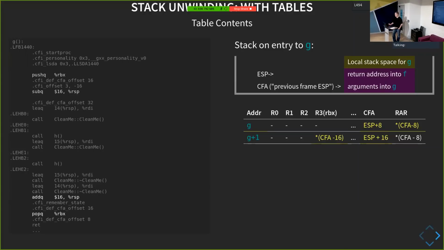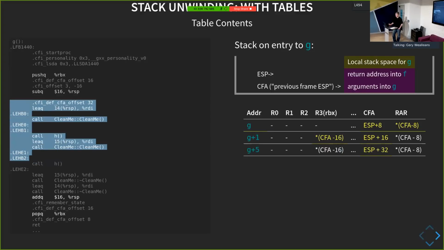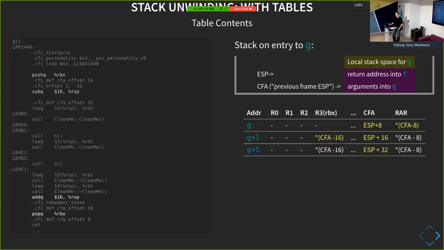All right. So next thing we do is we reserve some space for local variables, which is taking 16 bytes off the stack pointer. This is a 4-byte instruction, so we advance 4 bytes through. RBX hasn't changed, nothing else has changed. But now our CFA is 32 bytes away from the stack pointer. Okay, nothing else has really changed. So we continue on through this code without actually modifying the stack, so our way of unwinding at this point doesn't change until we get all the way down to here.